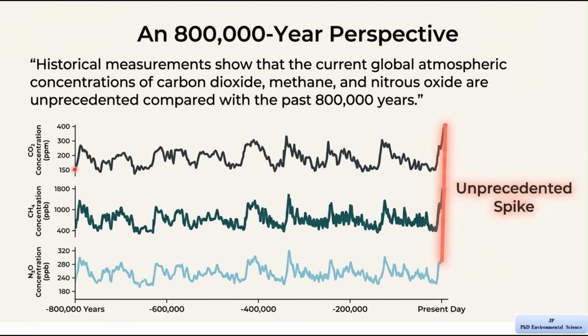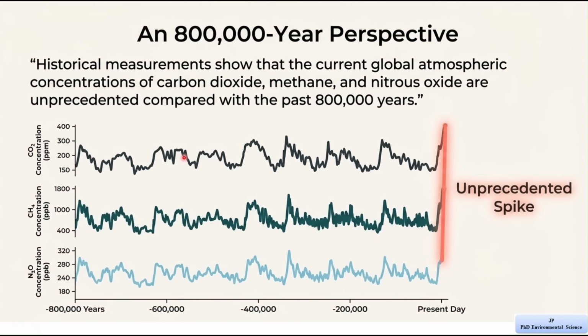If you look at the earlier part of the graphs, you will notice that these lines go up and down repeatedly, meaning that in the past the levels of these gases changed naturally over time. These changes were gradual and followed a pattern. For example, during colder periods the levels were lower, and during warmer periods the levels were higher. But even then the changes stayed within a certain range.